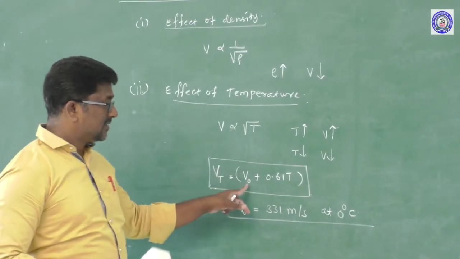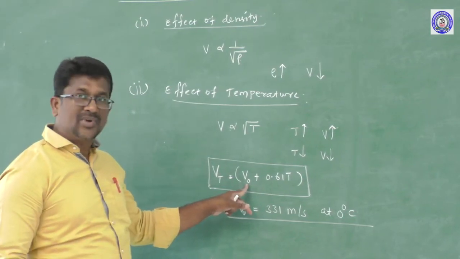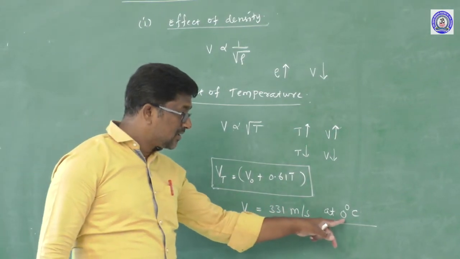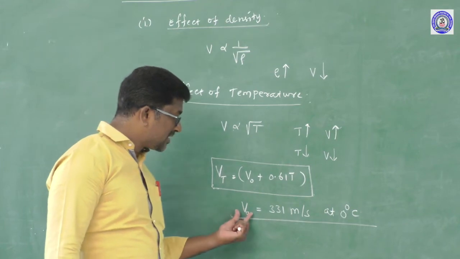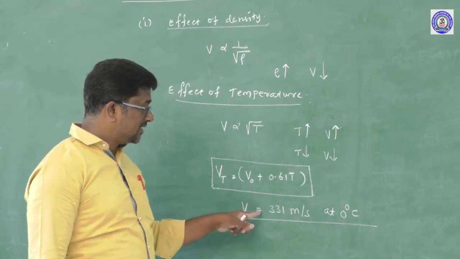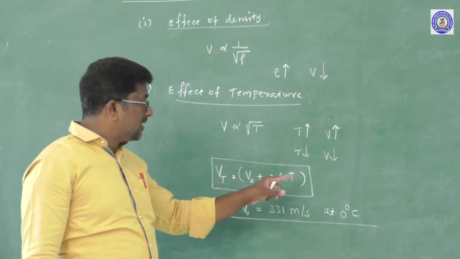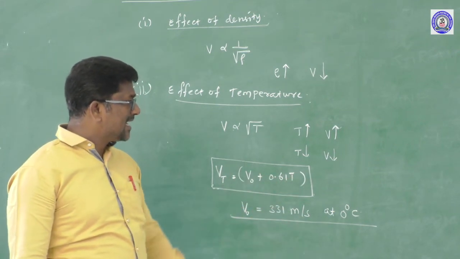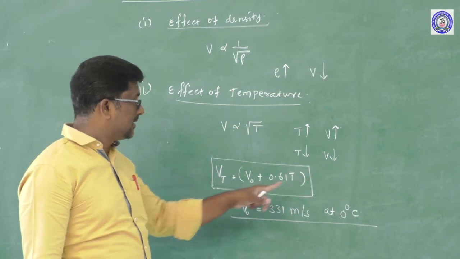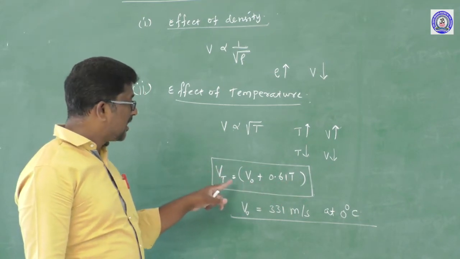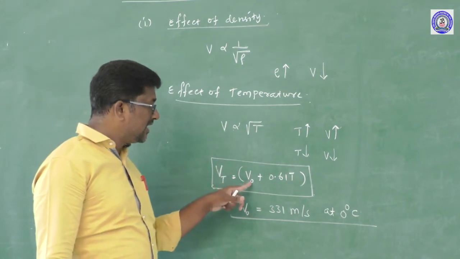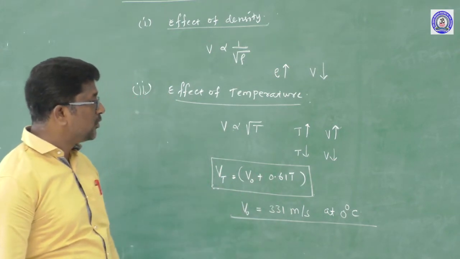Right, V0 is the velocity of sound wave in the gaseous medium at the temperature of 0 degrees Celsius. It is represented by V0 and its value is 331 meter second power minus 1. The velocity of sound wave in the same gas medium at temperature T is V_T. It can be calculated by using the relation V naught plus 0.61 into T.